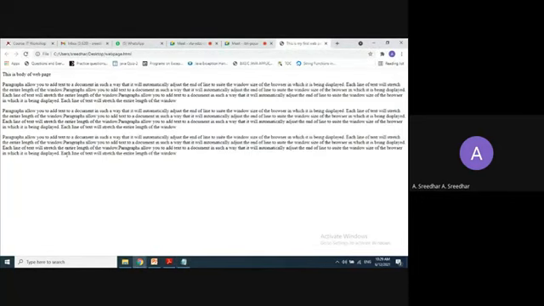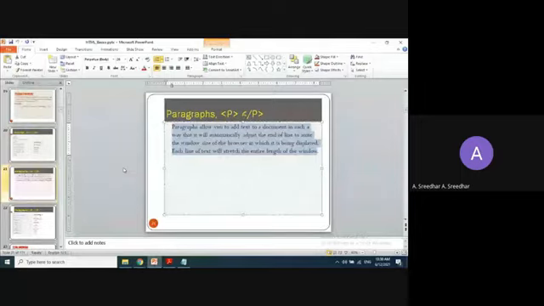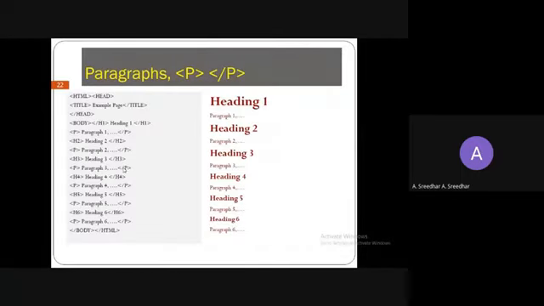So like that you can write your description. My name is something, I am from somewhere, and I am studying this. You can create your own paragraph, or you can write all the subject information in a single web page also. So this is about a paragraph. And you can observe the same code I am going to show here. First I am going to write the heading 1, then paragraph, then second heading, some paragraph, then third heading, some paragraph.